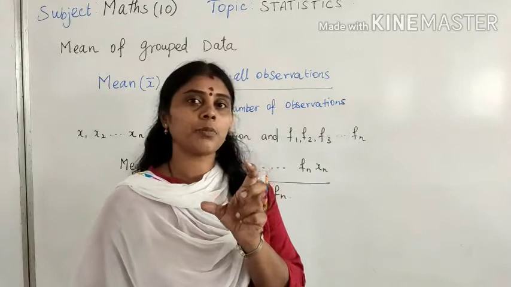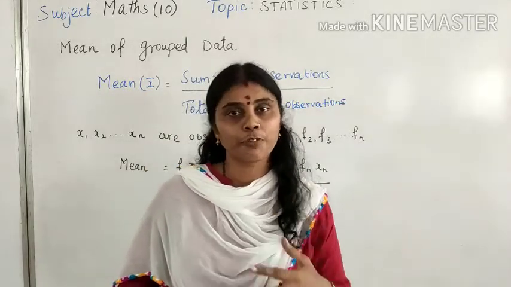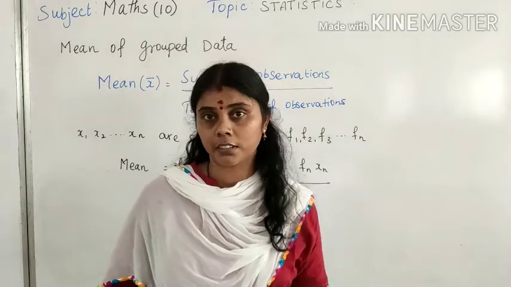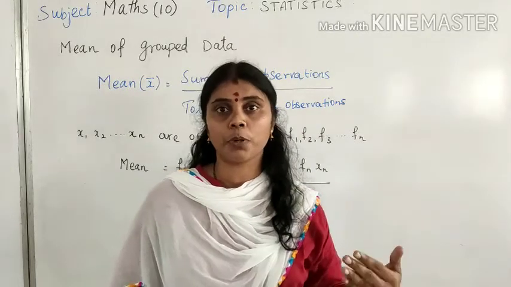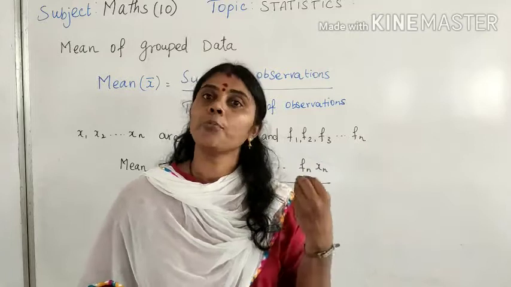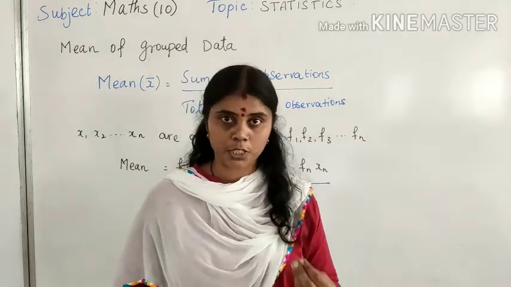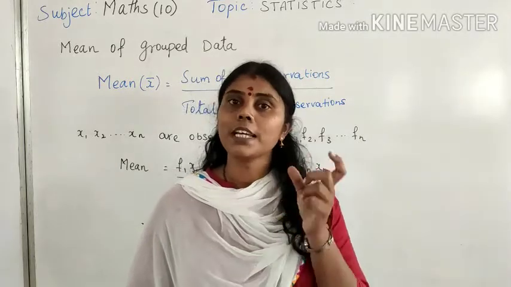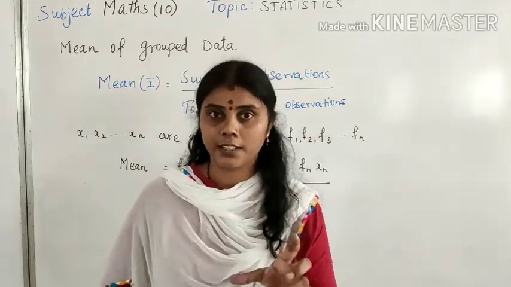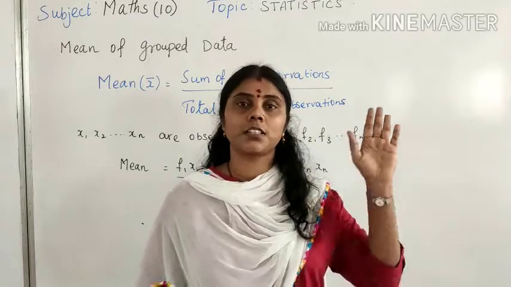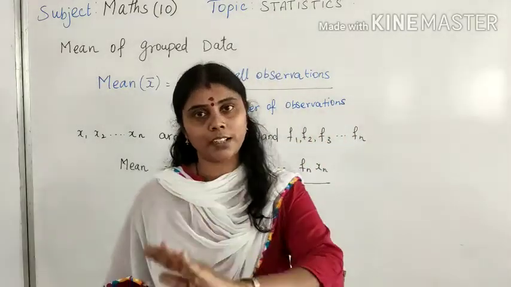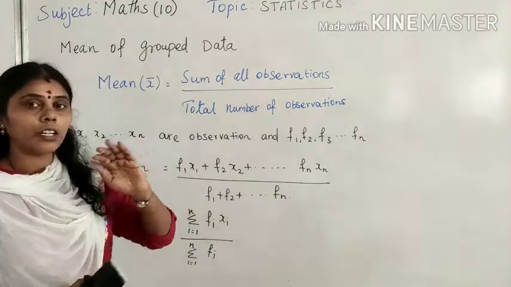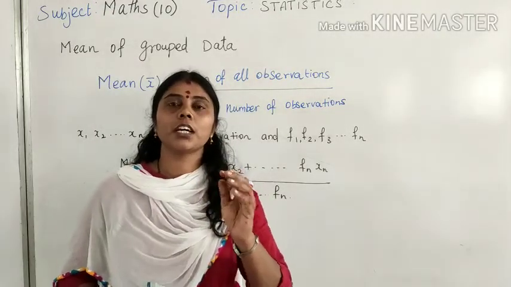Data means nothing but a collection of information. Whatever information we are getting, we are collecting it, arranging it in a proper manner, and then finding the mean, median, and mode of it. The measure of all three is called the central tendency of the data. So data is nothing but our statistics only. Data is statistics, right? So till 9th standard we learned ungrouped data.